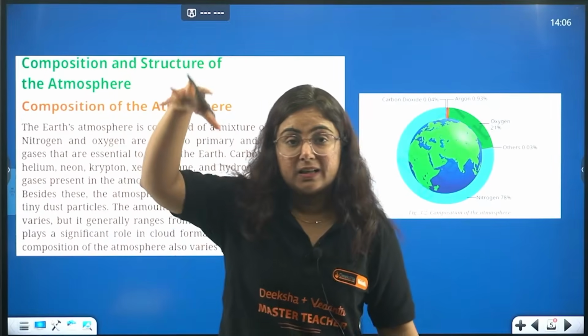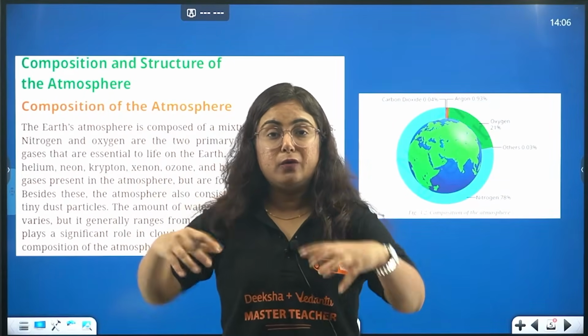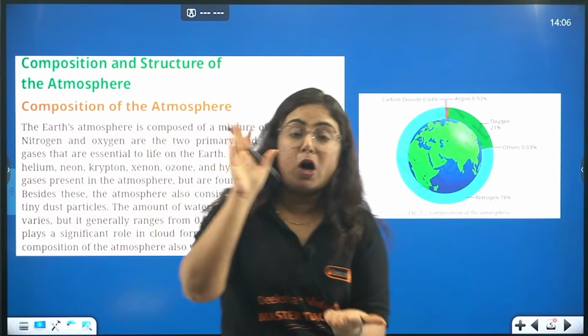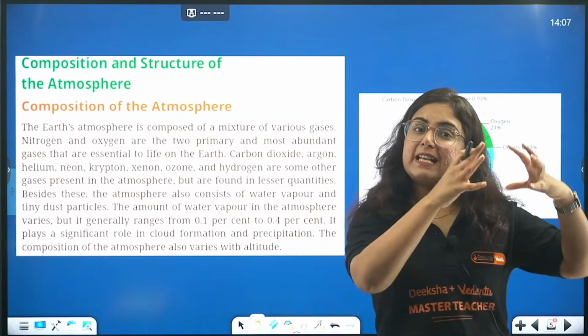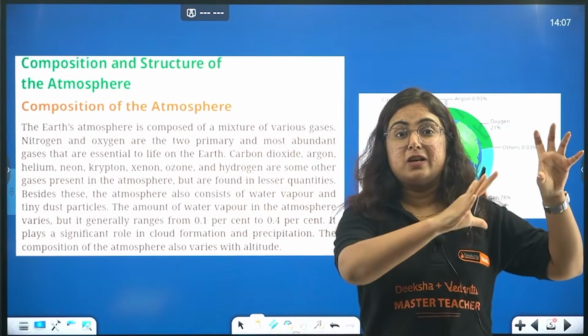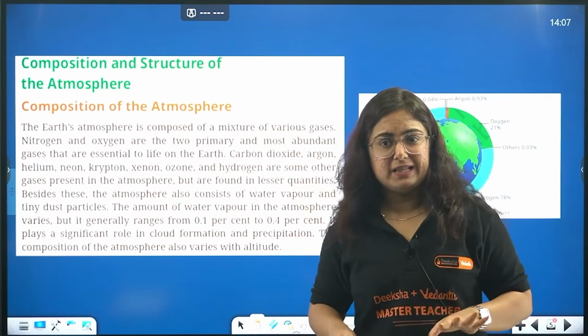There is carbon dioxide present in the atmosphere, due to which the earth is a little bit heated up. Right? When we talk about the use of nitrogen, it helps in the fixation of the soil. What? Nitrates. So that cycle goes on and the soil becomes fertile. We will learn about that in detail.